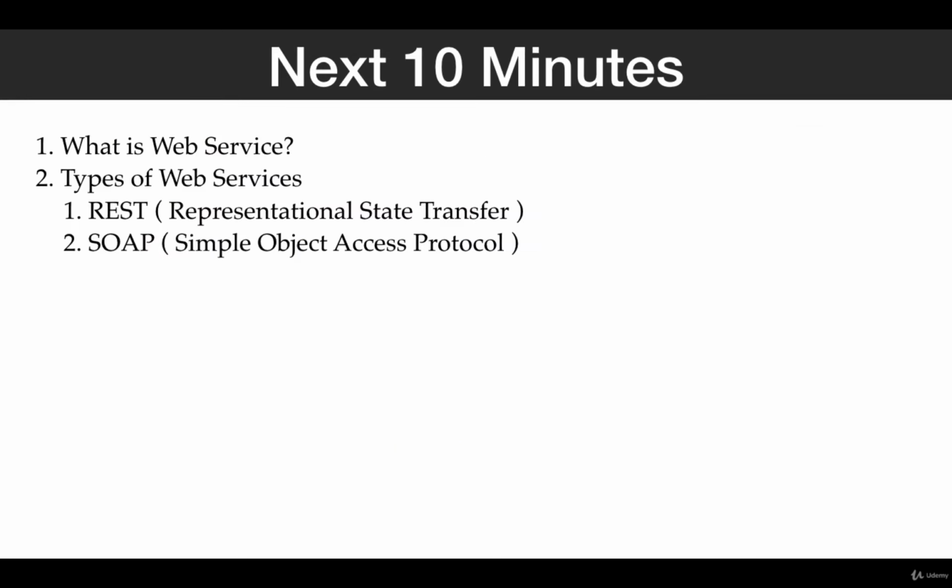What web service is and how web service is going to help us in the integration. In our previous lecture, we learned about APIs, what APIs are and how they are going to help. In the next 10 minutes, we are going to talk about what web service is, what are the types of web service, what is the difference between those two, and how these two types of web services are going to help us. So let's talk about web service.